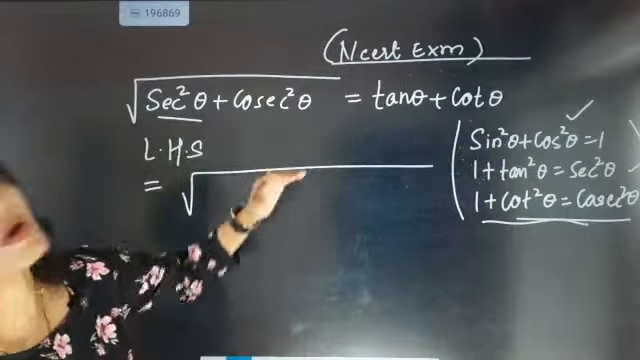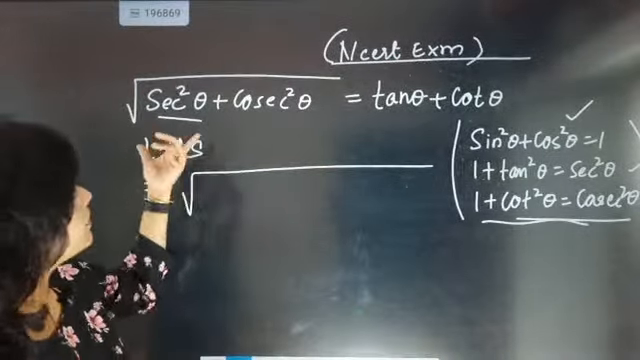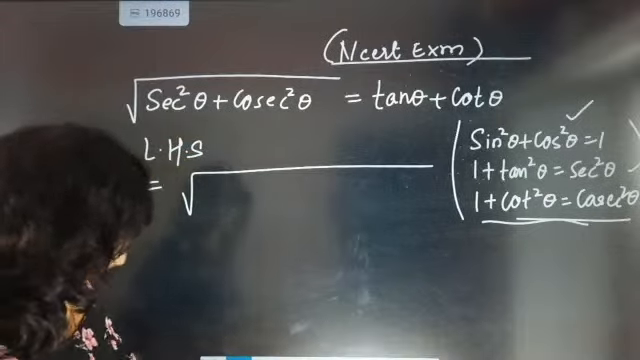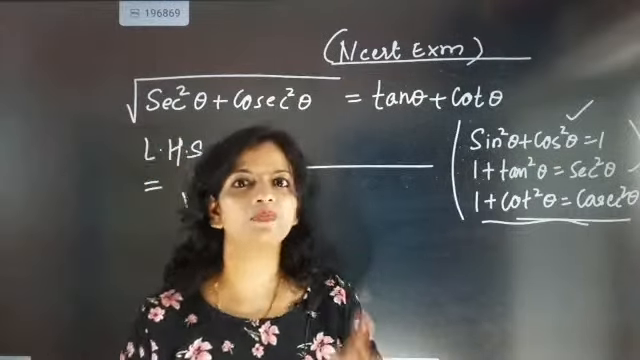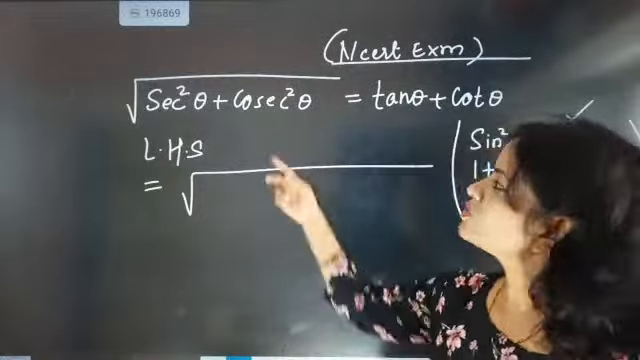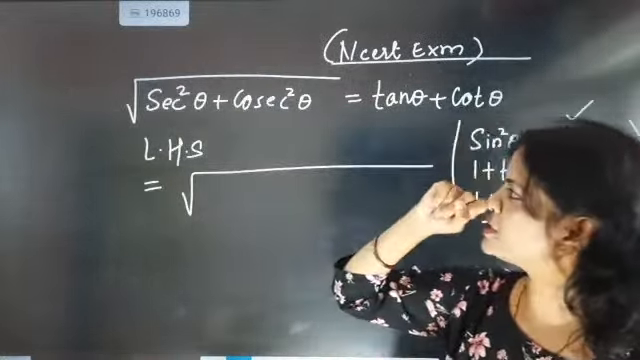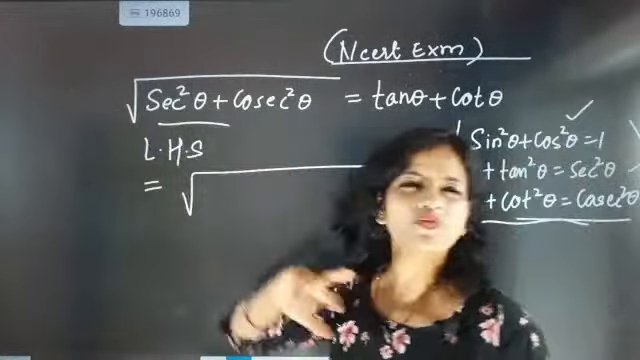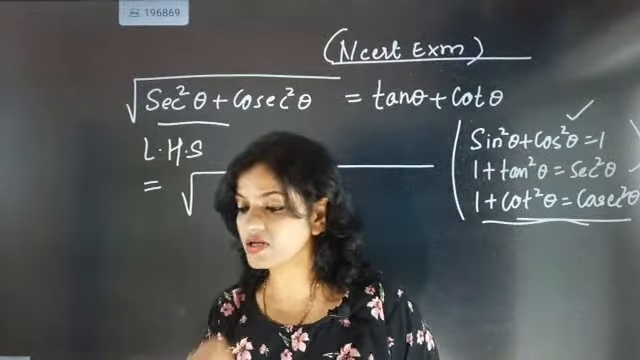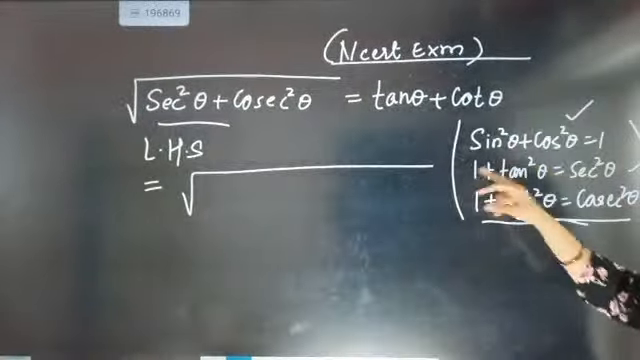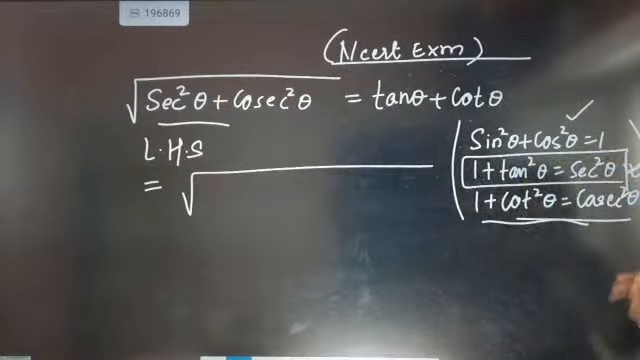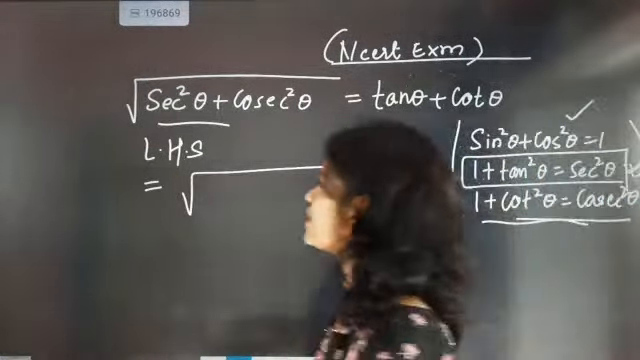Now the first part of the question, Nitin: this side is the LHS. In the LHS, what is given is root under secant square theta plus cosecant square theta. Now what else can you do here? We don't know the formulas exactly, but when we see identities, we see one very important thing: secant square theta is 1 plus tan square theta.